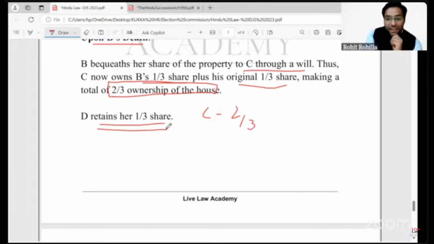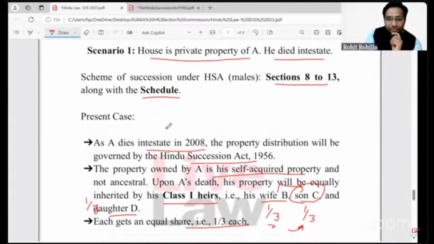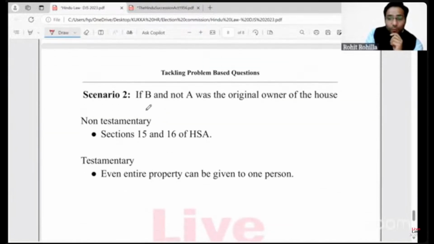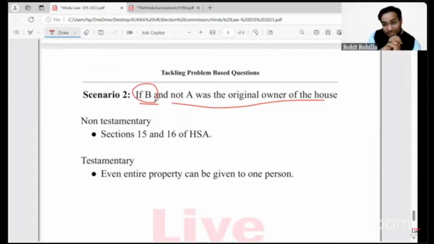right? But this was only the first scenario. The second scenario is still left. The second scenario asks you what will happen to the shares if B and not A was the original owner of the house. Now, till now, we were discussing the intestate succession when the property belonged to a male, that is A. What if now the house belonged to B, not A? So B was a female. Now you will have to examine the provisions relating to females, right?